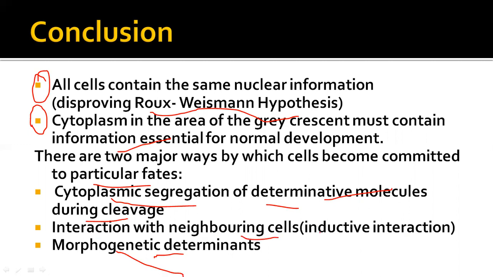That is also called inductive interaction. Like the cells signal or interact with one another, with the neighboring cells, and induce the process of development. So here it is proved that nucleus and cytoplasm both together control the developmental process.